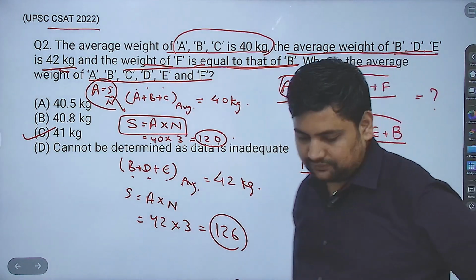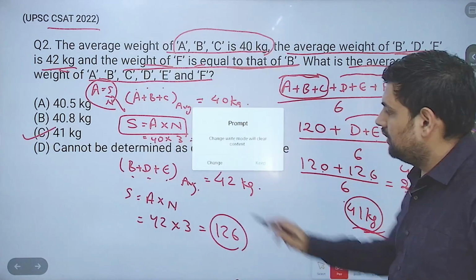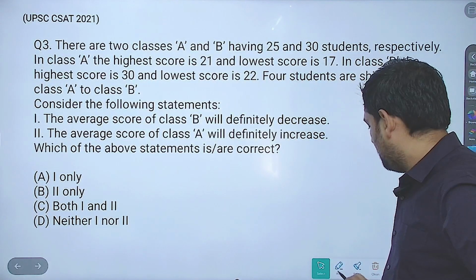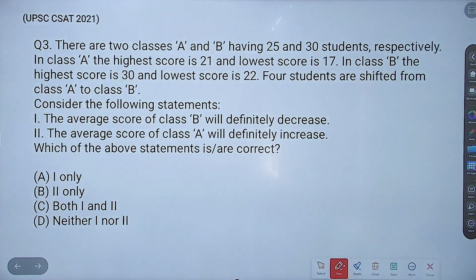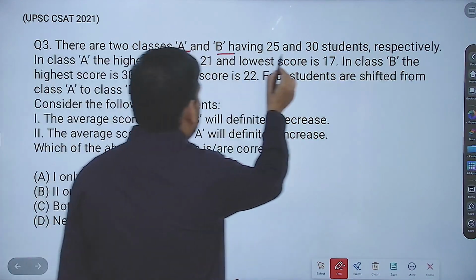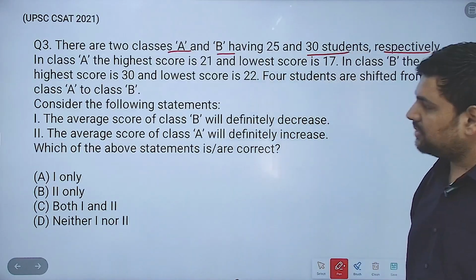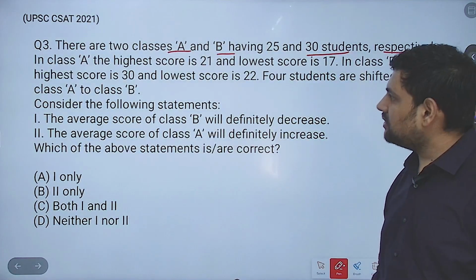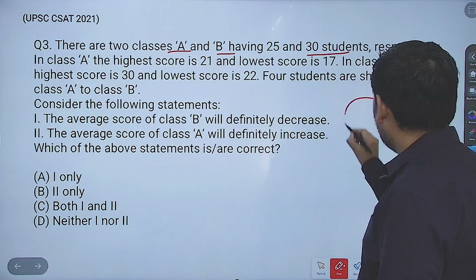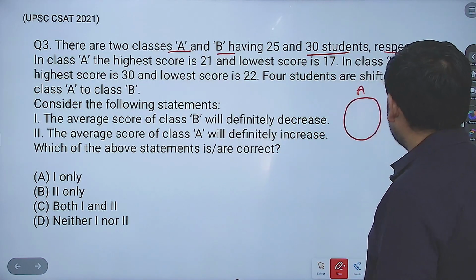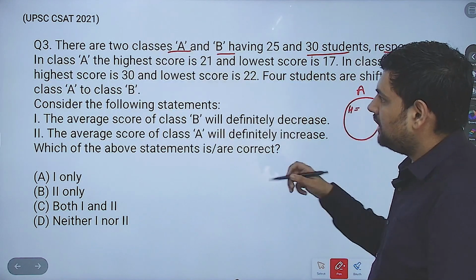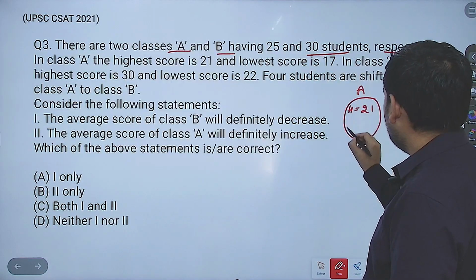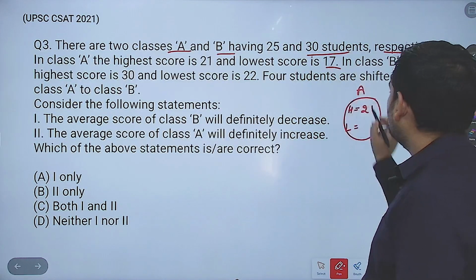Okay, then next. Next is this question. What does it say? There are two classes A and B having 25 and 30 students respectively. In class A, the highest score is 21. So I'm drawing class A and this is class B. Here the highest score is 21, and the lowest score is 17.